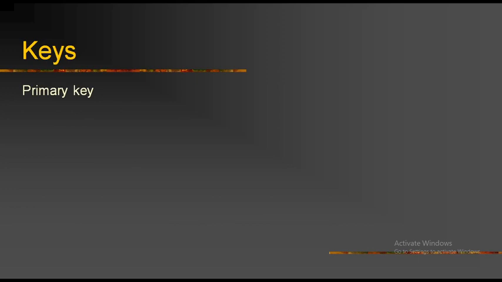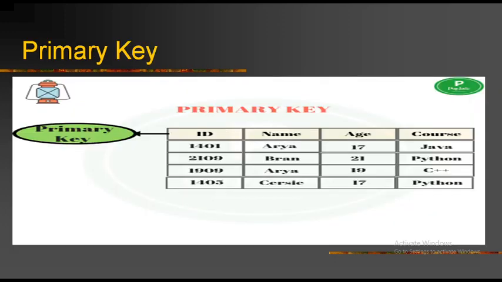Next one is keys. Many keys are there in database management system, but in your book they have given four different types of keys: primary key, foreign key, super key, and composite key. We will see one by one. First one, primary key. A primary key is used to identify a record uniquely in a table.